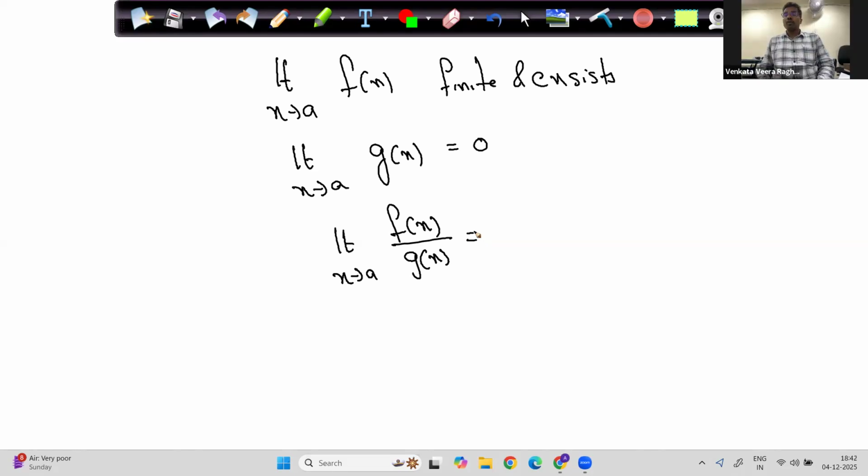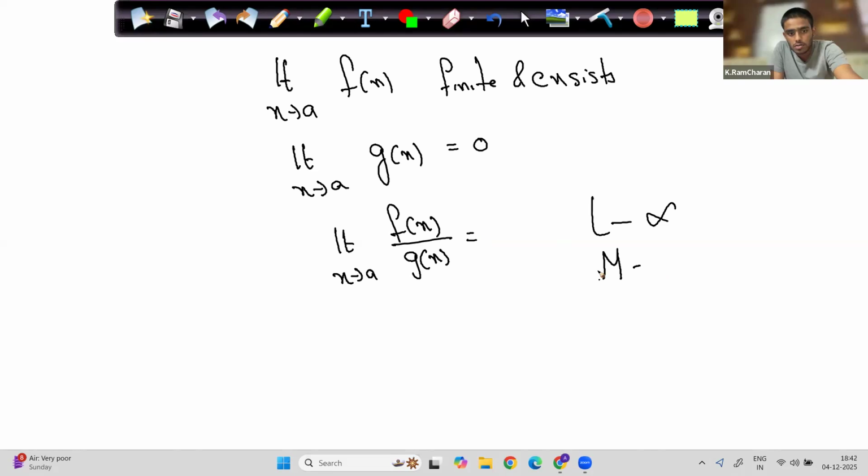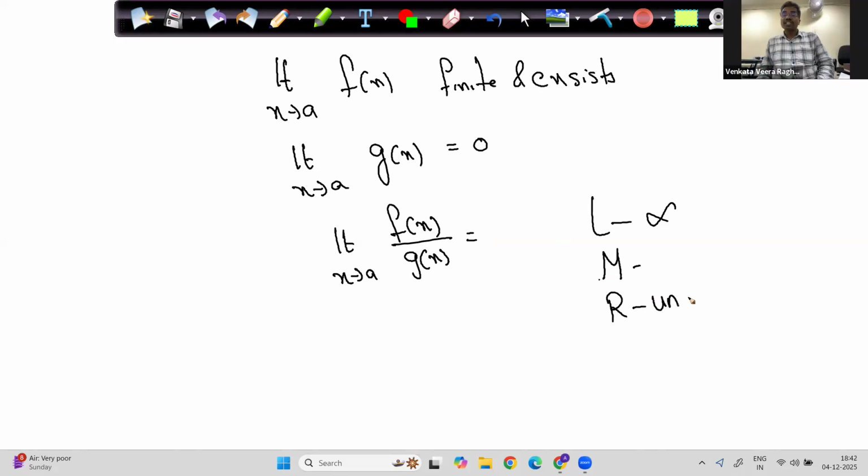One by one. Who said tends to infinity? Lokesh is saying infinity. Who else said does not exist? Mrinal, what did you say? Ramcharan, what did you say? Undefined. These are the words which are most important. Undefined, does not exist.